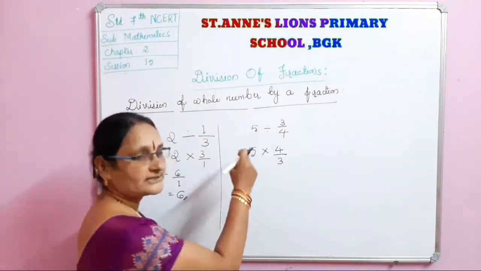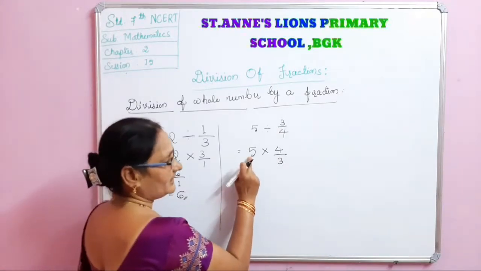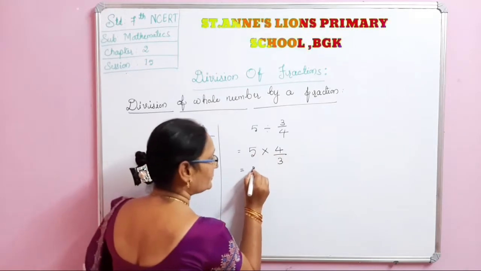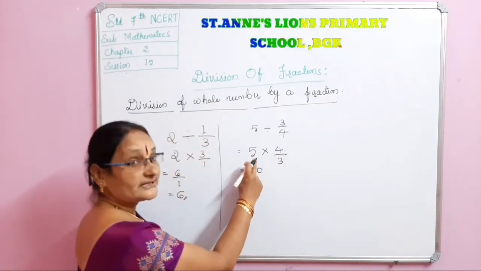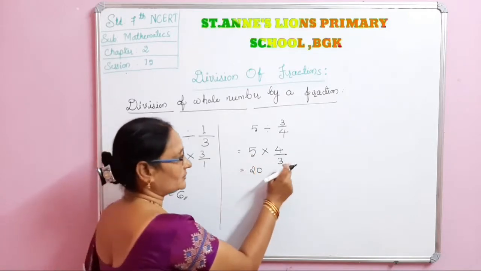Here there is no possibility of any cancellation. So we just multiply: 5 fours are 20. Here nothing is there, which means it is understood that there is 1. It is 5 by 1. 1 into 3 is 3.